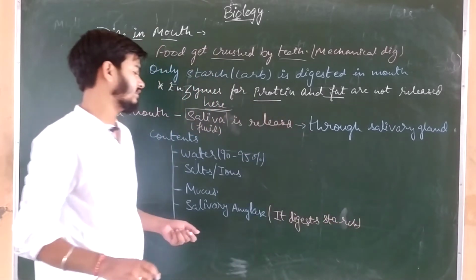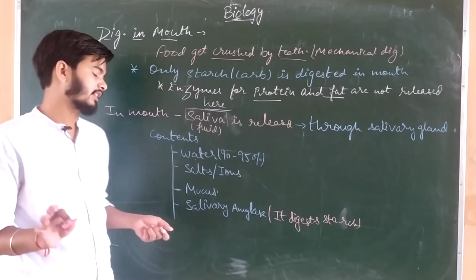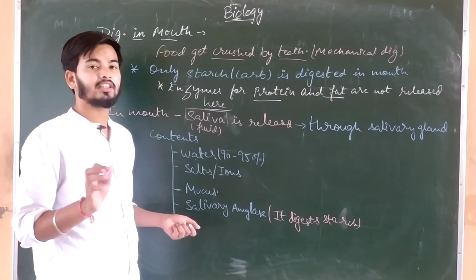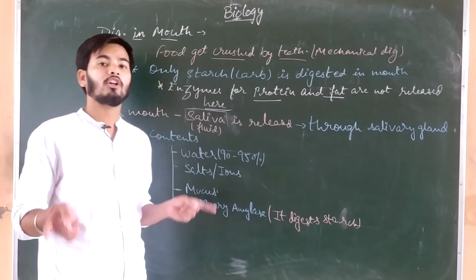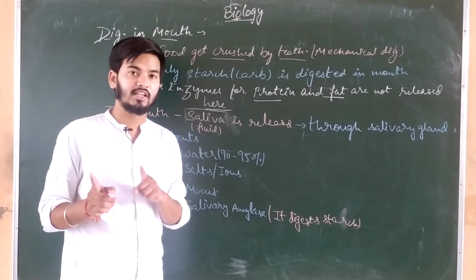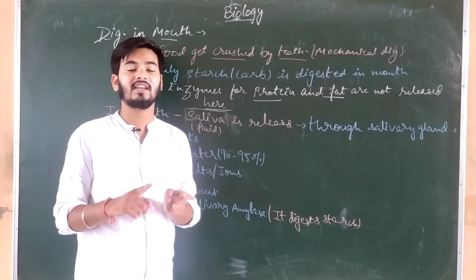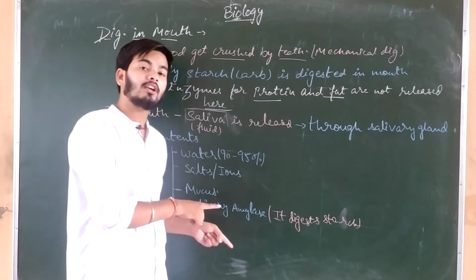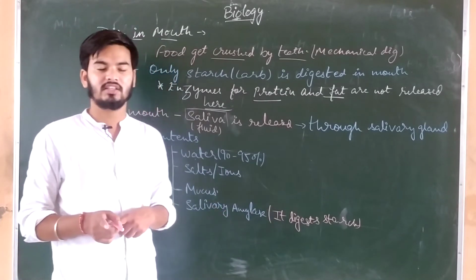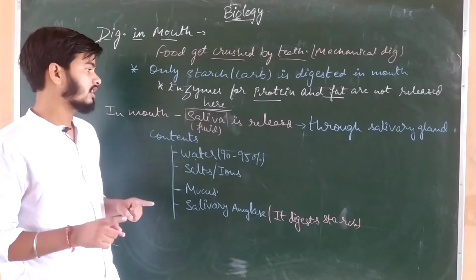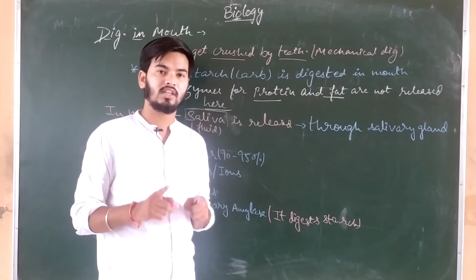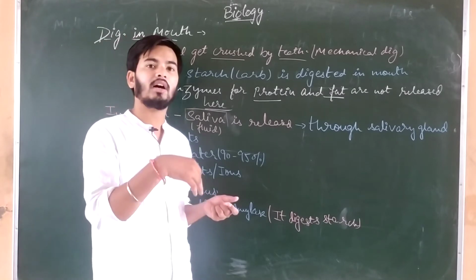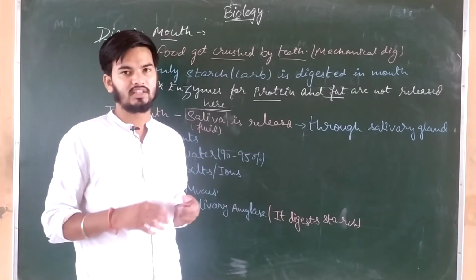Okay, it digests starch. Now one more important thing, when we are saying that starch gets digested in the mouth, that doesn't mean all the starch gets digested completely. Two different things. All the starch getting completely digested is not happening over here. Some part of starch gets partially digested. Very important to note, some part of the total starch that we have eaten gets digested into some other incompletely digested form.